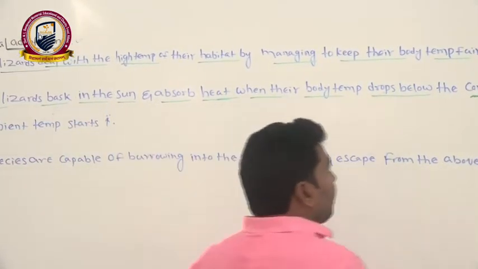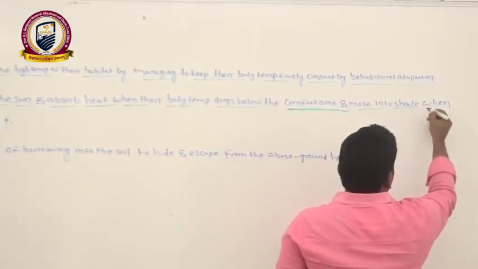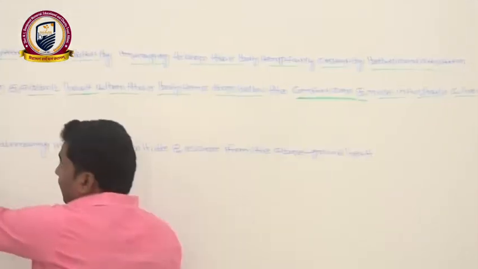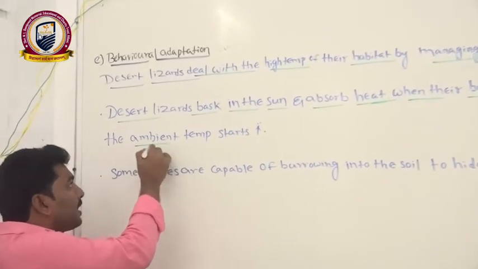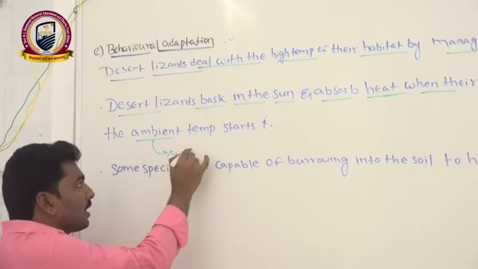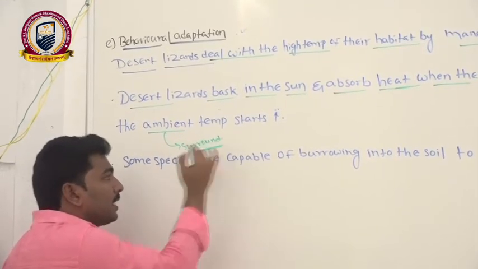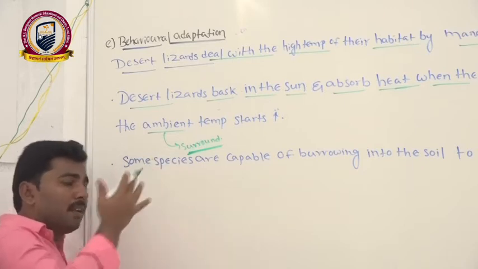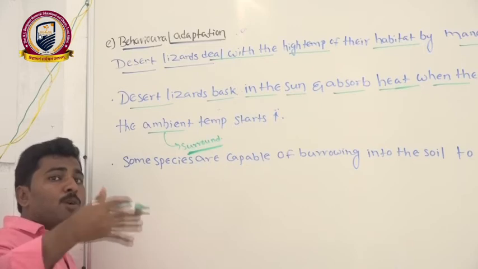Similarly, they move into the shade when the ambient temperature starts increasing. Ambient temperature means surrounding temperature. When the surrounding temperature increases, their body heat is already high, and the surroundings get hotter and hotter.